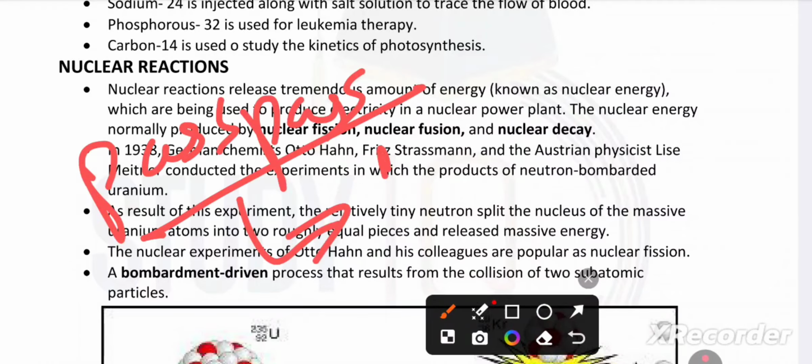In exams like MTS, they will ask for examples of nuclear fission, fusion and decay. It is very important.